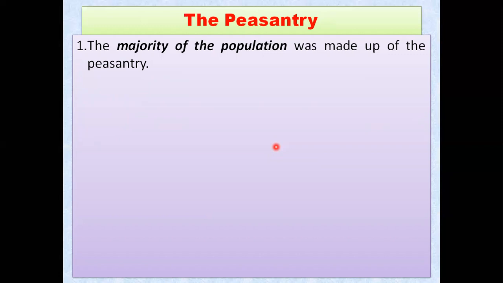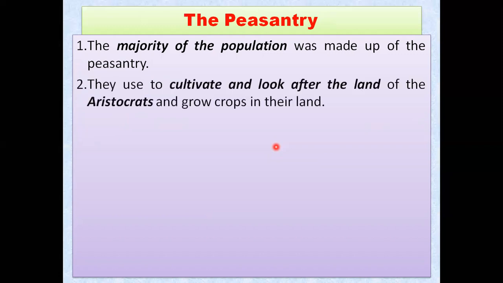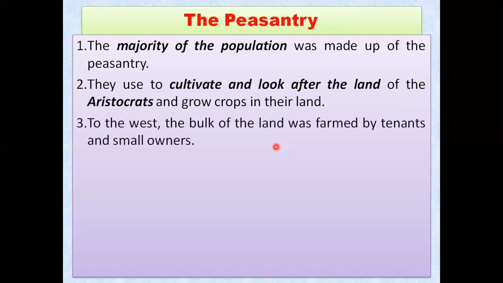Everywhere you will find them. They used to cultivate and look after the land of the aristocrats. It means they worked for the aristocrats, because aristocrats owned the lands and they used to give their land to this peasantry group to look after the land and grow crops. And for that they were paid something.